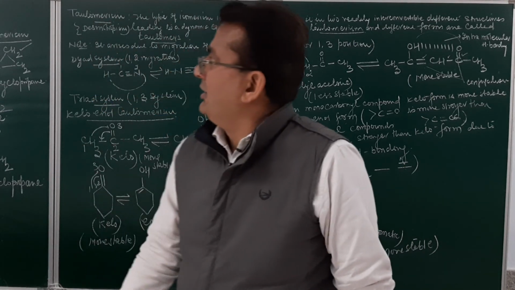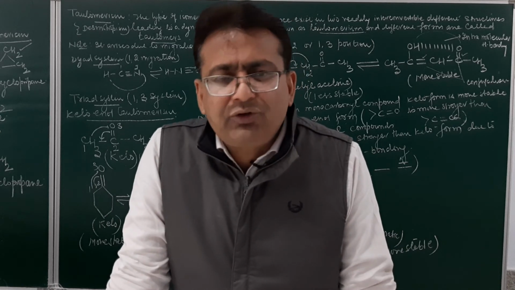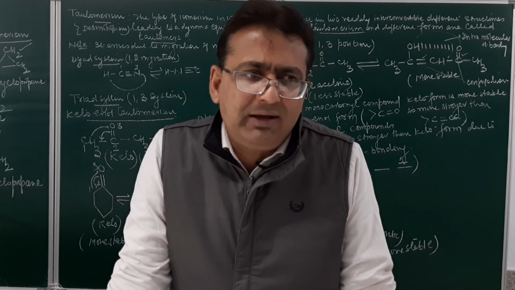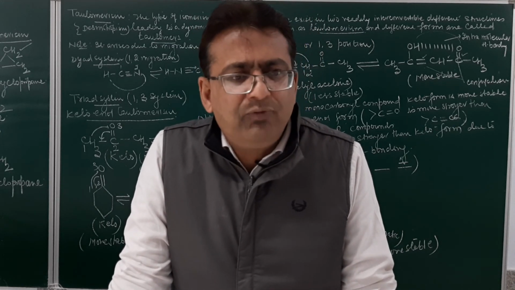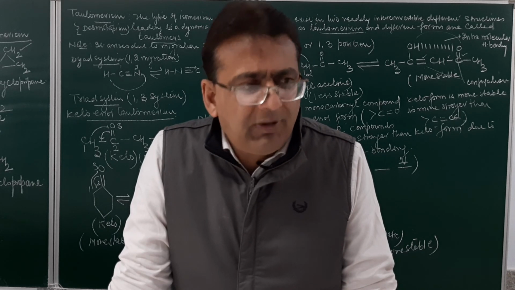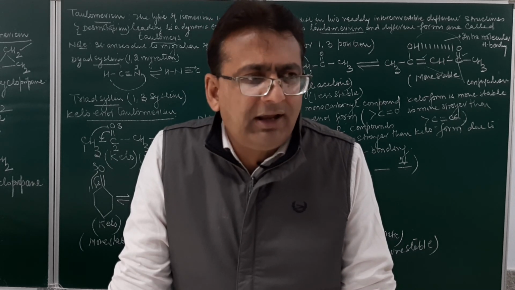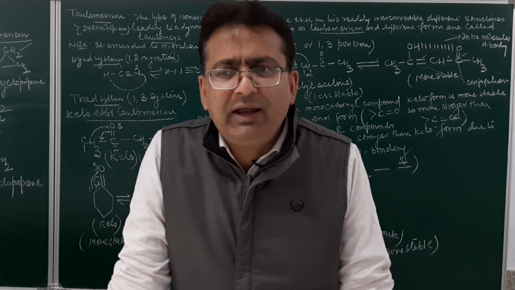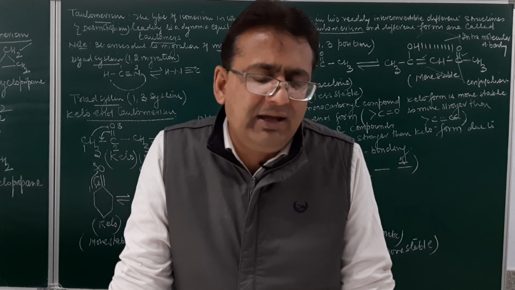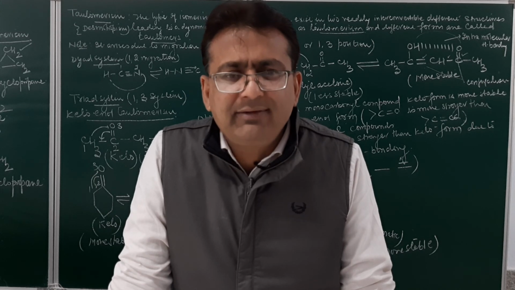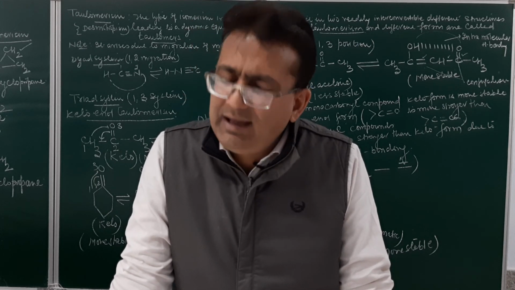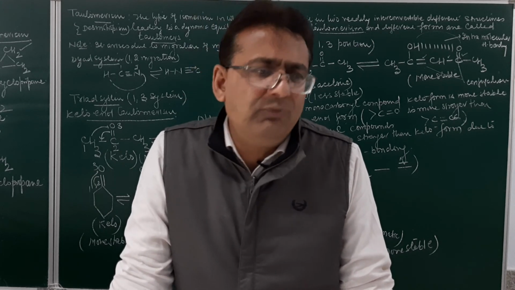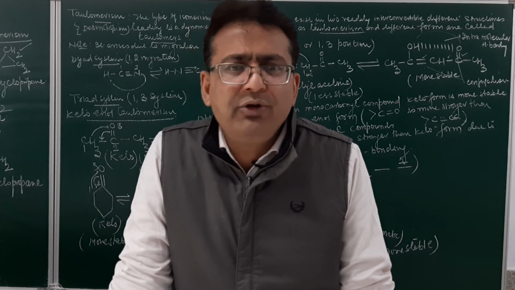So student, this is something about the structural isomerism. Am I clear? In stereoisomerism, we have conformation isomerism, geometrical isomerism, and optical isomerism. Conformation isomerism will be discussed in the chapter of alkanes. Geometrical isomerism will be discussed in the chapter of alkenes. Am I clear? So in this chapter, we have done with you the two discussions, that is the nomenclature